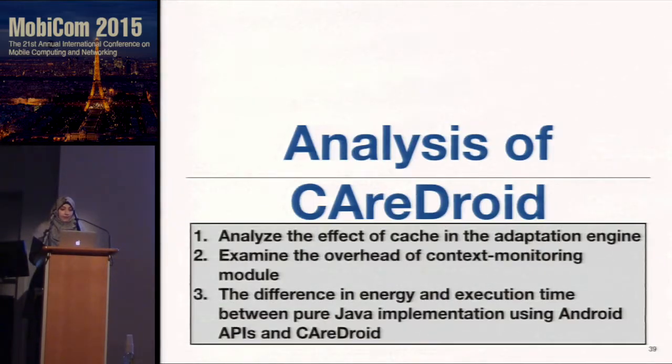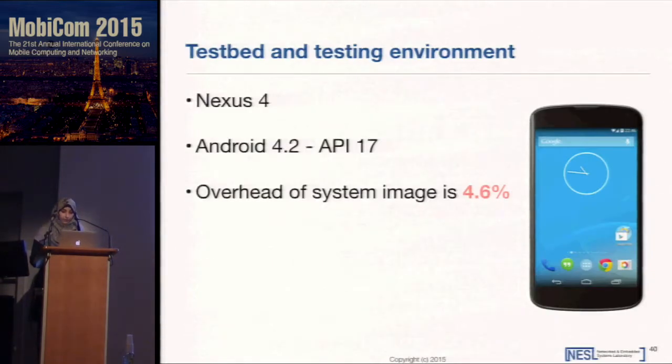We further analyze the CareDroid system in order to study the effect of the cache in the adaptation engine, the overhead of the context monitoring module, and the energy consumption and execution time comparison between a pure Java implementation using Android APIs and CareDroid. All case studies are carried out on an Access4 phone running a modified system image for platform 4.2, API 17. The overhead of our system image in CareDroid is only 4.6%.